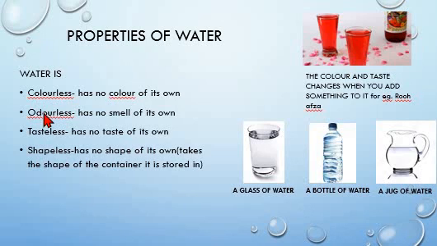No. So children, we can say that water is colorless, odorless, tasteless and shapeless. That is, water has no color of its own, no smell of its own, no taste of its own and no shape of its own, and it takes the shape of the container it is stored in.